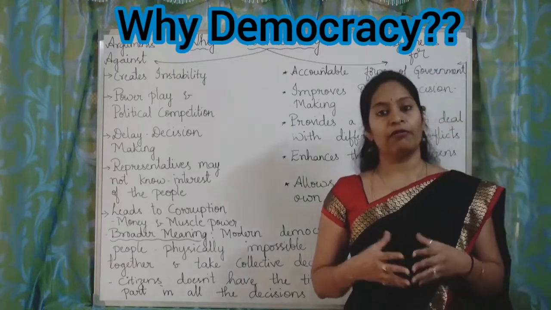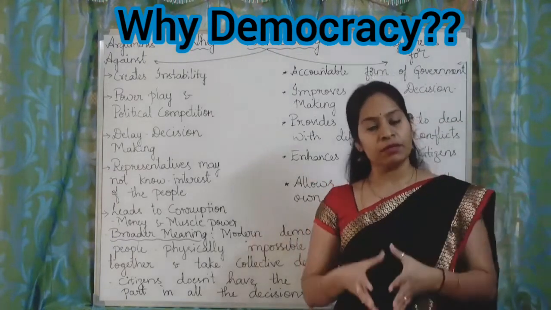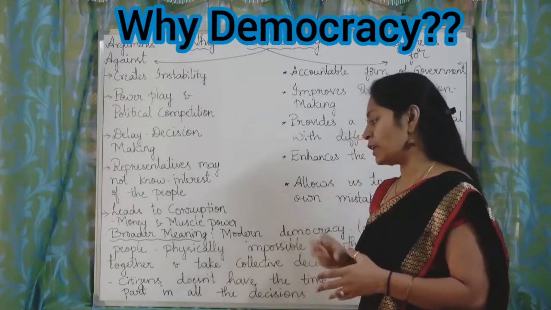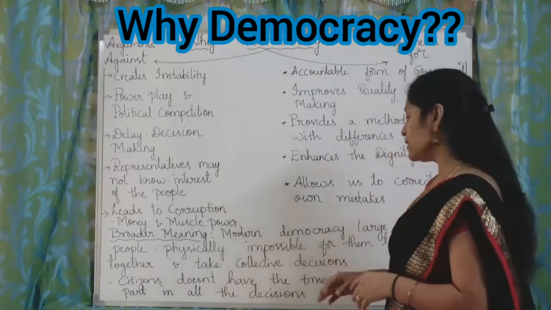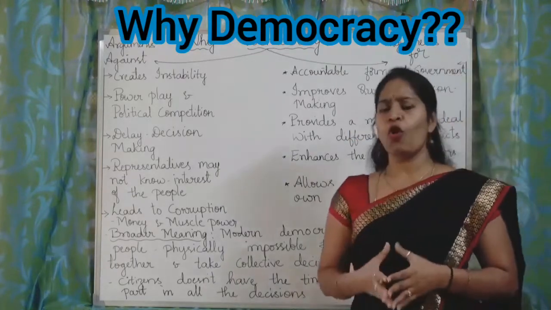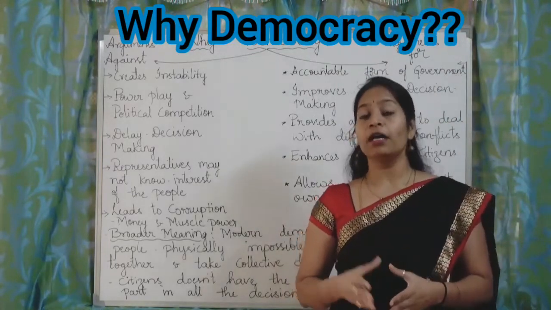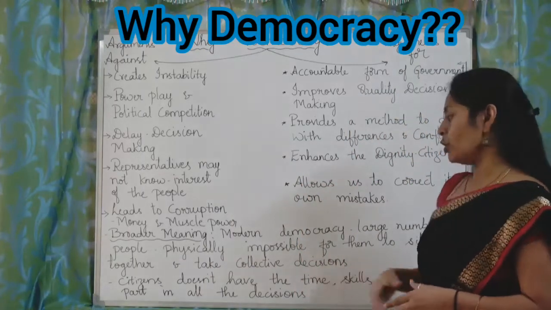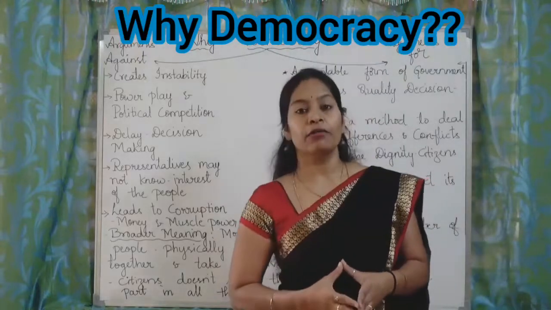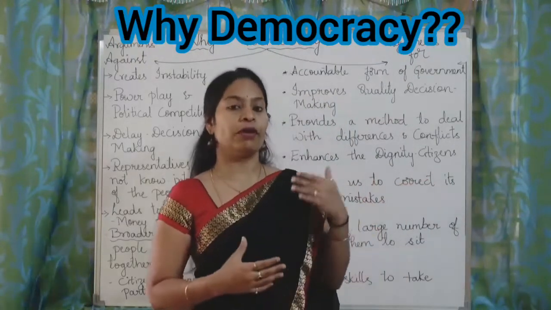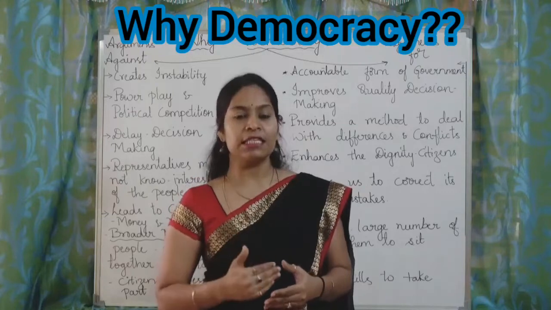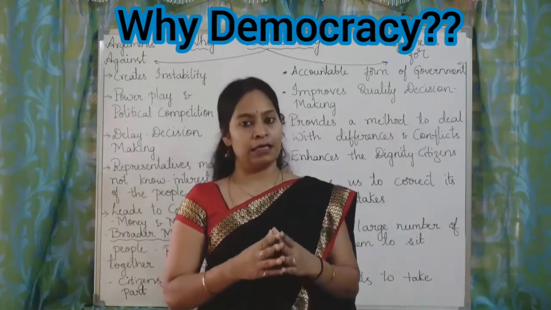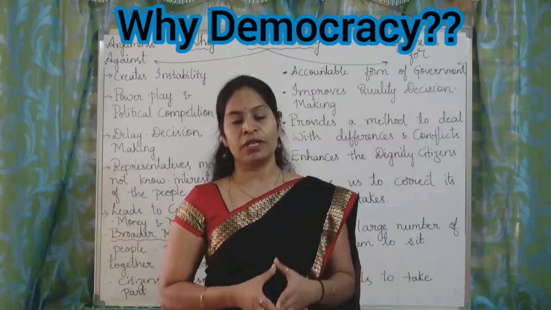So we have representatives, who can sit together and think about the common people's grievances, and then come to a conclusion. And citizens do not have the time, so all people will not have the time and also the skill to take an active part in all the decision making. Hence, we elect representatives. These elected representatives will work for all the citizens, and it helps to meet the demands of the people.